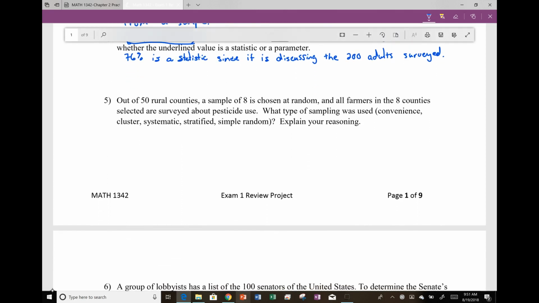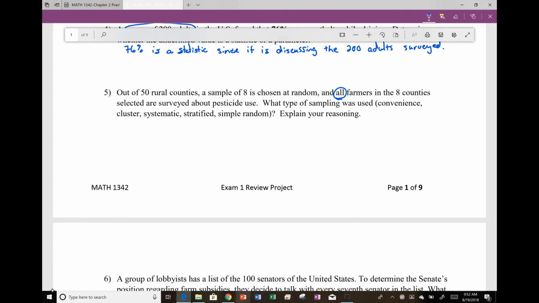Out of 50 rural counties, a sample of 8 is chosen at random, and all farmers in the 8 counties selected are surveyed about a pesticide use. What type of sampling was used? Convenience, cluster, systematic, stratified, simple, random. And explain your reasoning. So there are 50 rural counties in whatever state they're looking at.